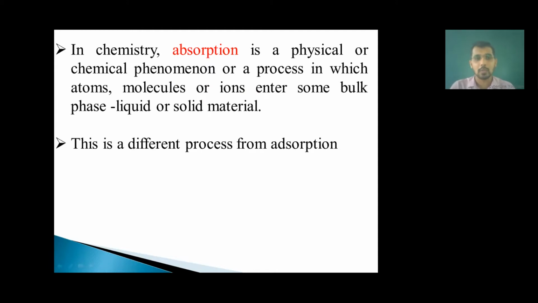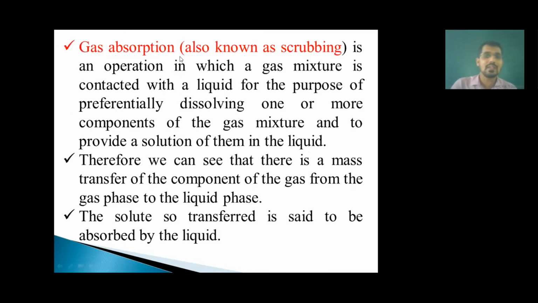I told you in absorption, material is absorbed inside the material, but in adsorption it is accumulated over the surface. This is a different process from adsorption. I already told you the difference: adsorption is a surface phenomenon and absorption is a bulk phenomenon. Now we will see the actual definition of absorption in chemical industries. If a question is asked like this, define gas absorption and scrubbing, you have to write this definition, which we are going to see now.